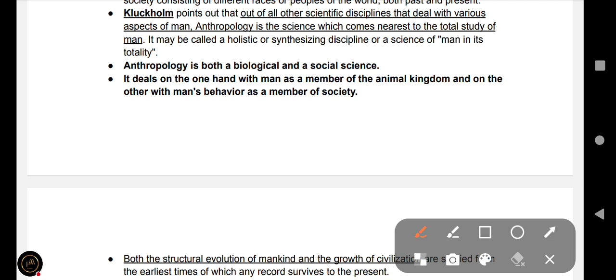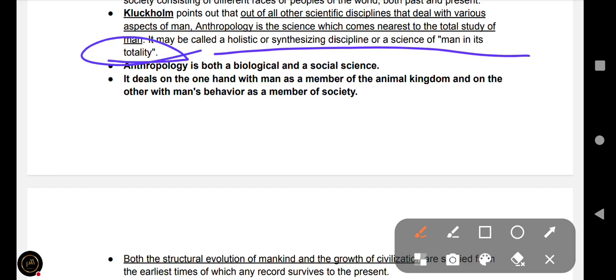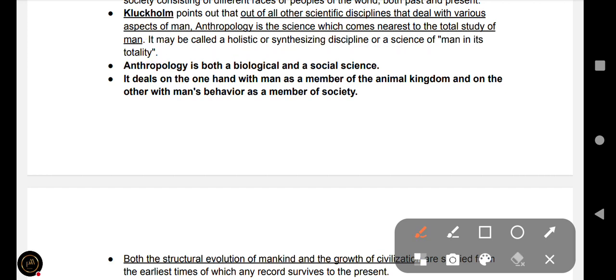Anthropology may be called a holistic or synthesizing discipline, or a science of man in its totality. So anthropology means man in his totality in time and space.